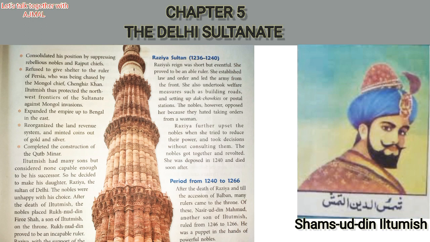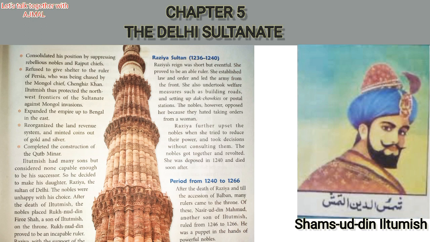Consolidated his position by suppressing rebellious nobles and Rajput chiefs. So he gave all the powers to himself. No powers were given to anyone else, like nobles or any other chiefs; they didn't get any role or ruling power. He just took the power himself.